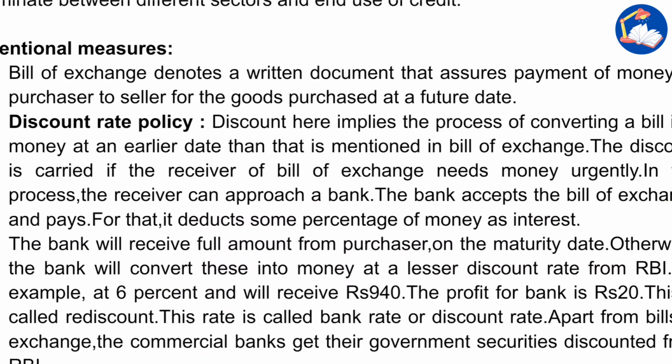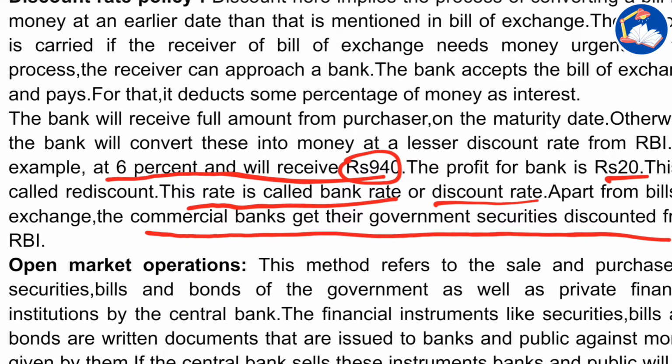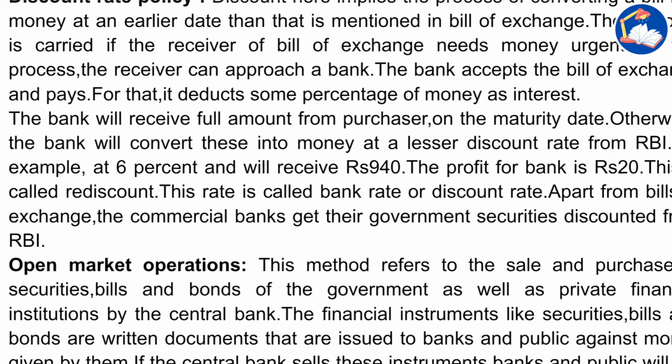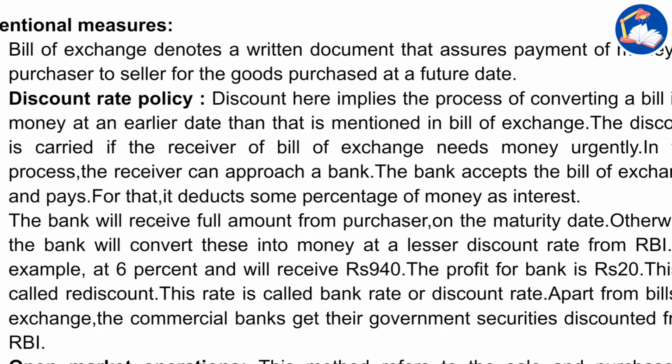For example, now we come to the example. For example, at 6%, and will receive rupees 940. The profit of the bank is 20. This is called rediscount. This rate is called the bank rate or discount rate. Apart from bills of exchange, the commercial banks get their government securities discounted from RBI. Okay, just know what is base rate and what is discount rate. Discount rate is basically the reduction that the RBI or the bank provides for the bill of exchange when it is given out earlier.